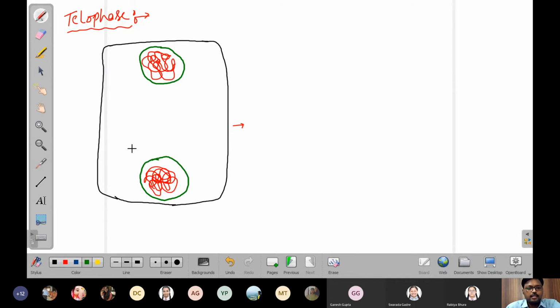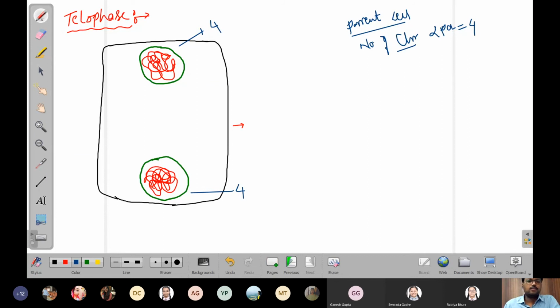So at the end of telophase, the cell has 2 nucleuses with equal DNA content and an equal number of chromosomes. Earlier, the chromosome number in the parent cell, which we have taken in the beginning, is 2 pairs, that is equal to 4. Now in both these 2 daughter cells, there are 4 chromosomes only, right? So this is the telophase.